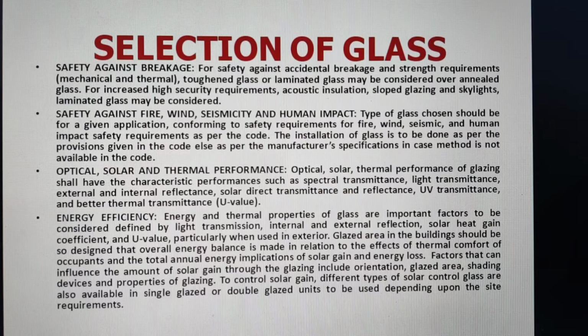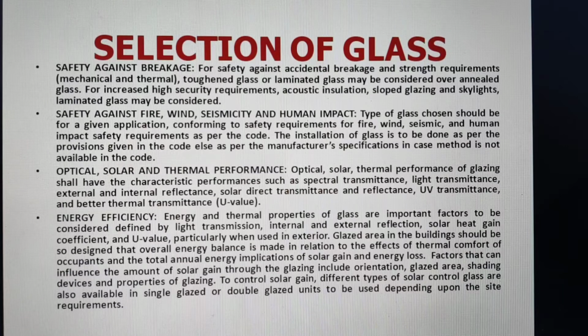Then safety against fire, wind, seismicity and human impact. In fact, for human impact, all types of glasses are important. And then for fire, wind and seismicity, it depends on the different types of glasses.